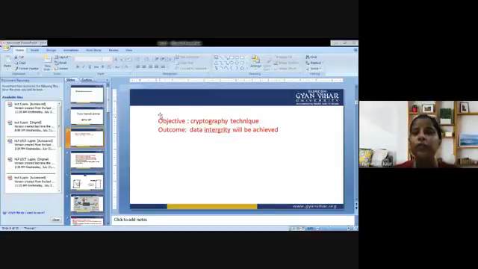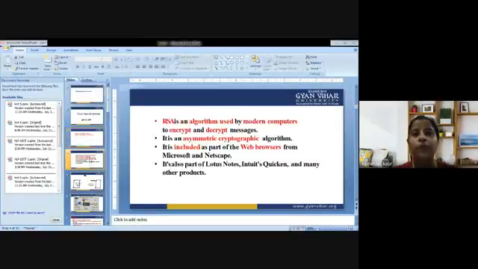class. The objective is a cryptography technique that you will learn at the end of the lecture, and the outcome will be that you will be able to achieve high data integrity. In addition, the data could be more secure. Now, what is basically RSA? Who developed RSA? There are certain terms associated with RSA that we are going to discuss.